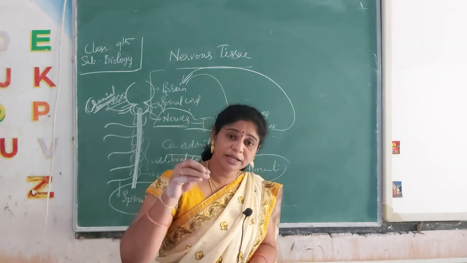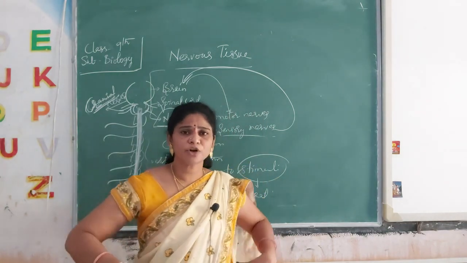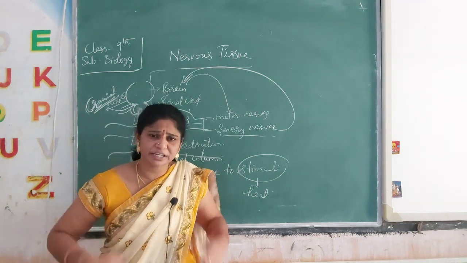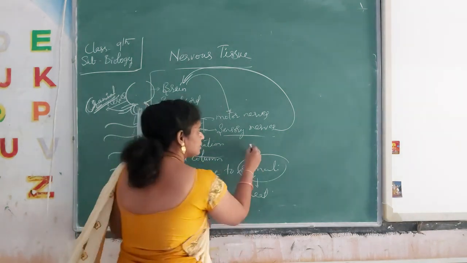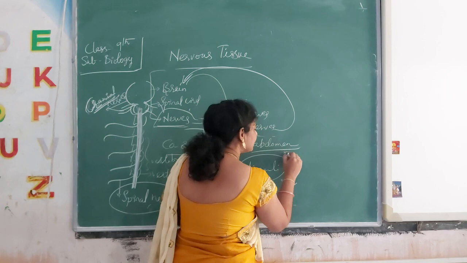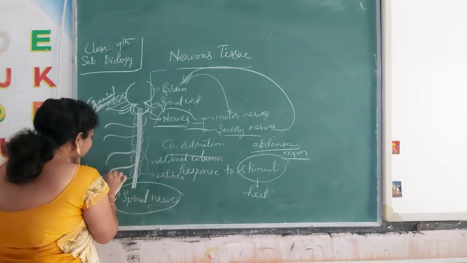But the vertebral column contains the spinal cord. If that gets damaged, it is supplying a number of spinal nerves. It is supplying a number of regions in the abdomen, below the stomach region, which we call the abdomen region. So in many people, the abdomen region may not function, meaning some harm has occurred to these nerves.